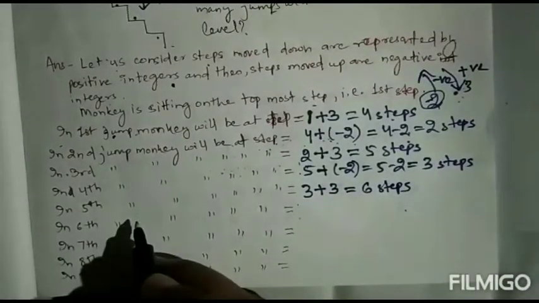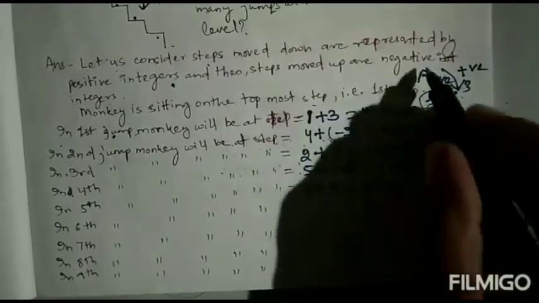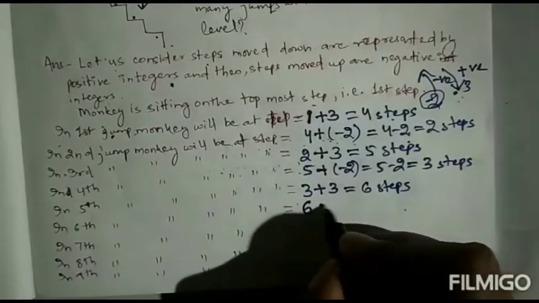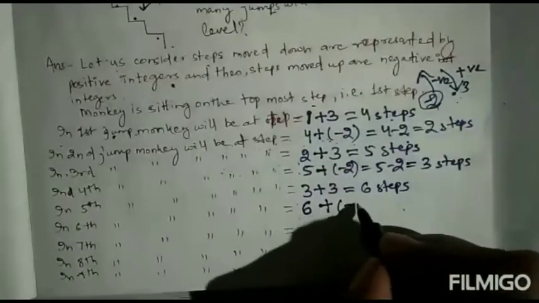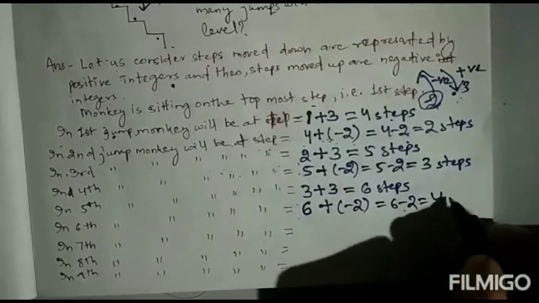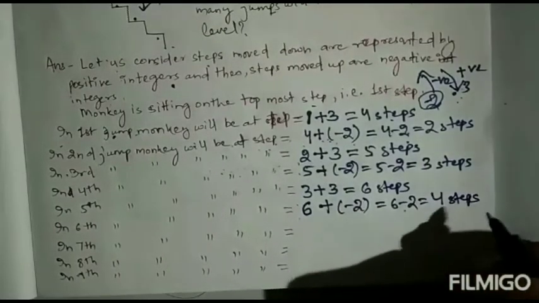In the sixth jump the monkey goes up, minus 2: 6 minus 2 equals 4 steps.